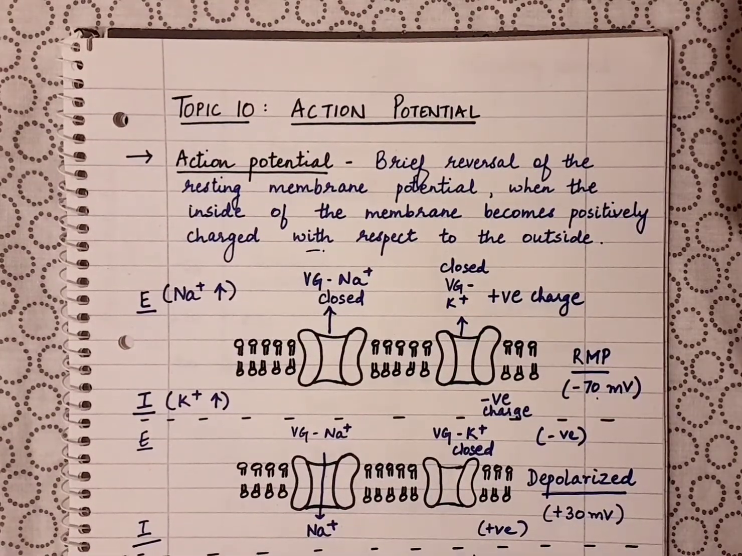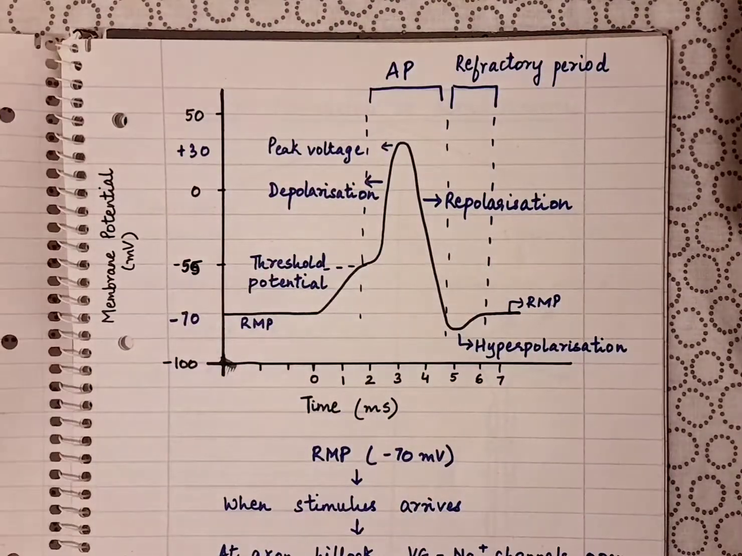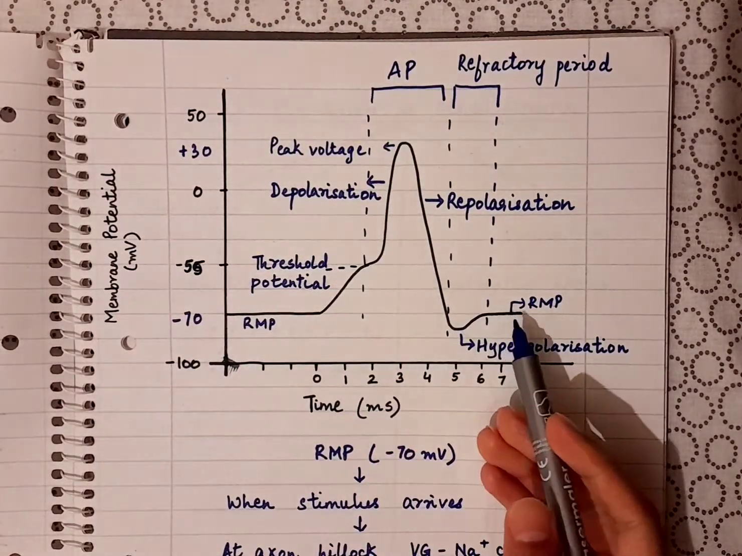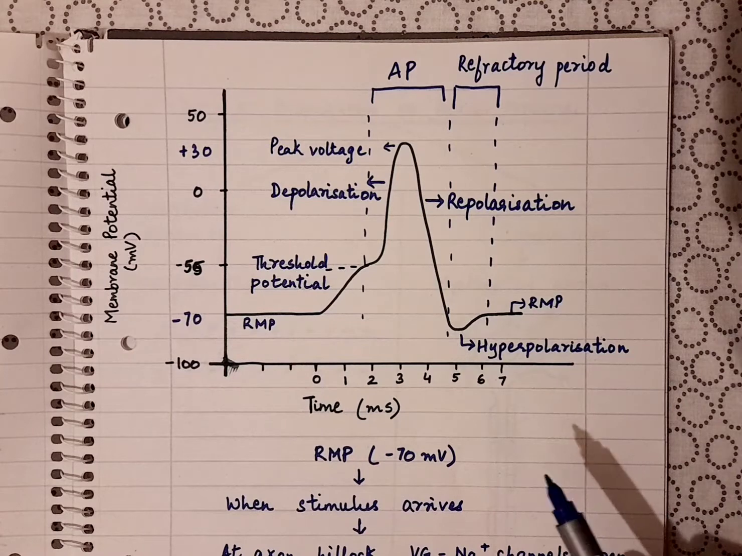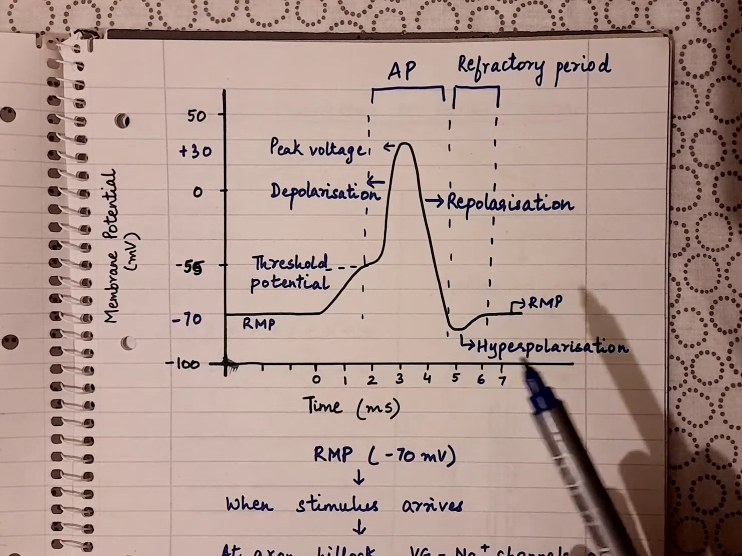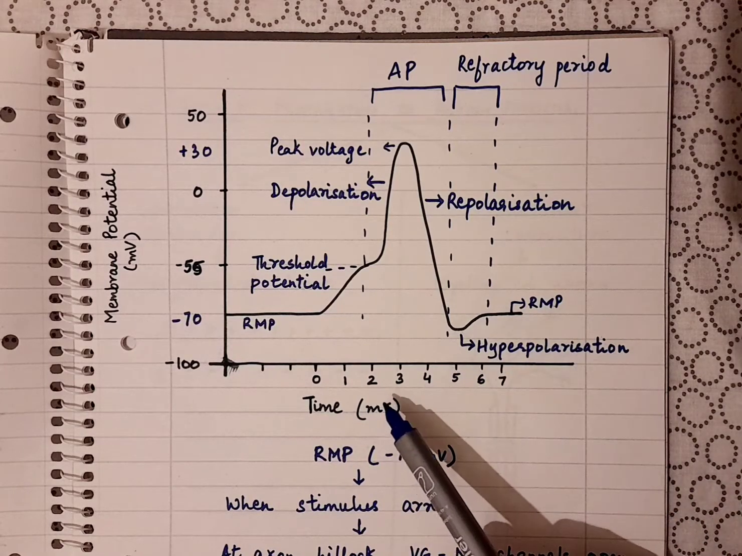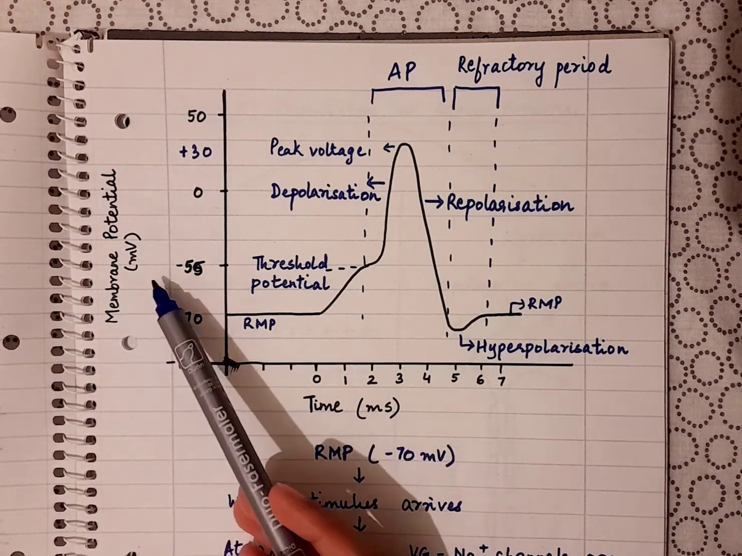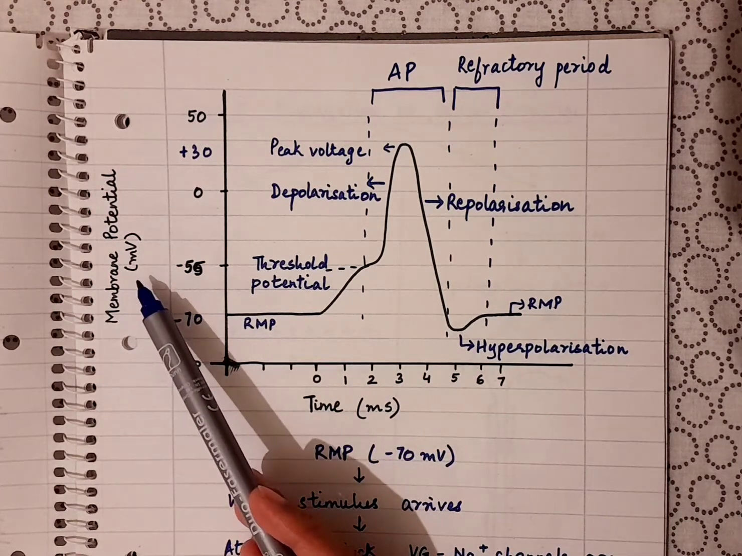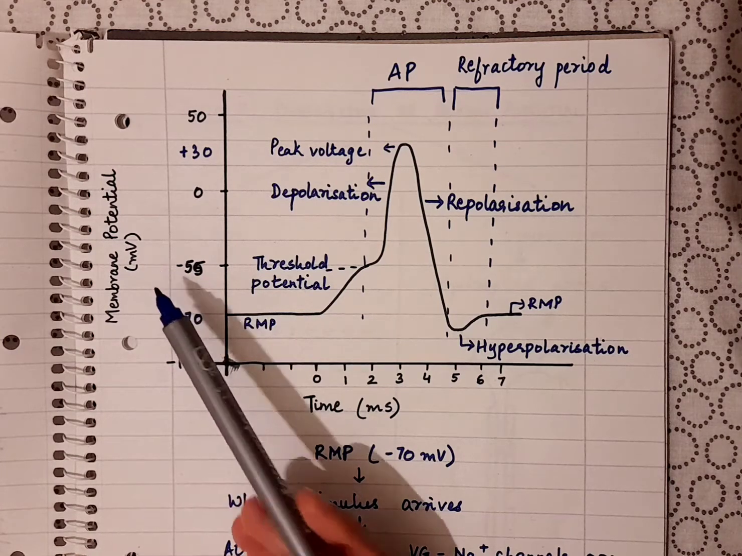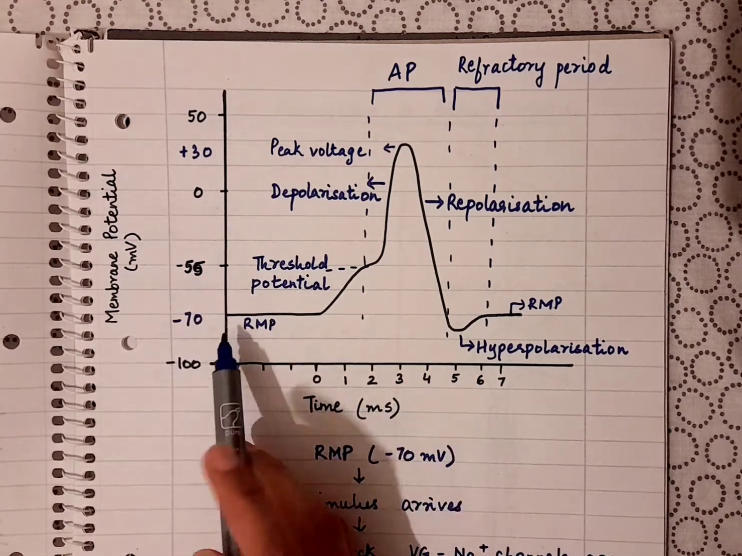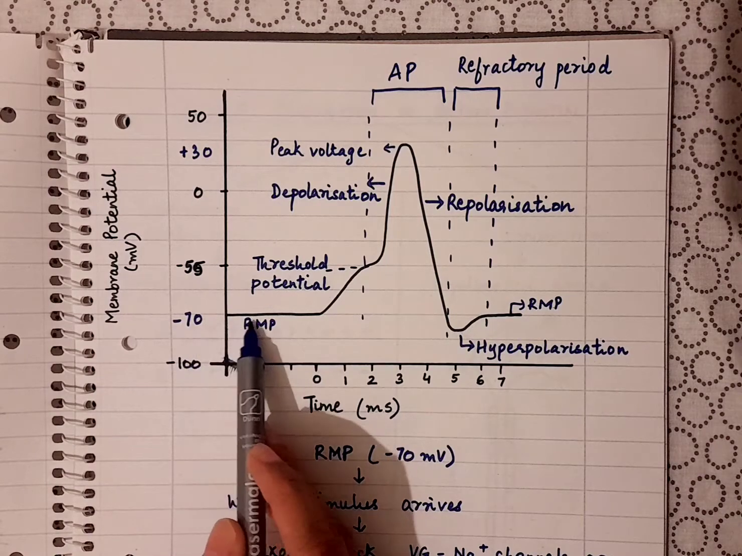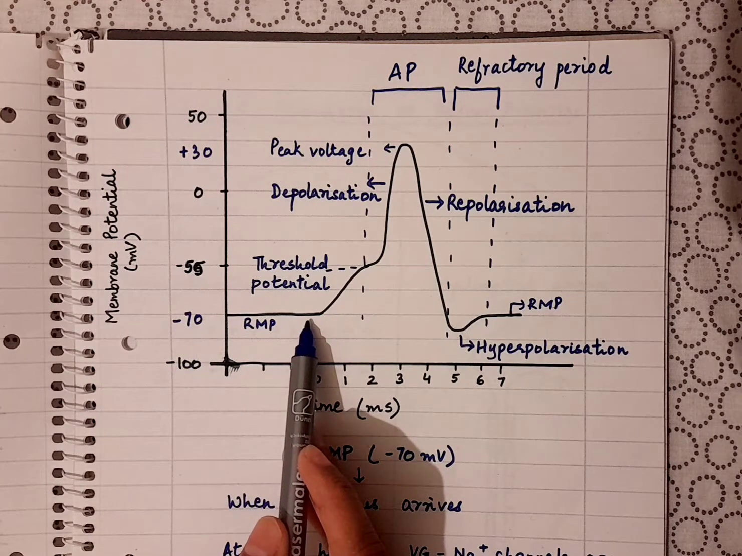Now the action potential is also commonly represented in this graphical form. You must have seen this graph many times. It's one common way of representing it. On the x-axis we have the time in milliseconds, and on the y-axis we have the membrane potential in millivolts. So let's see this graph. At minus 70 we have the RMP, the resting membrane potential.